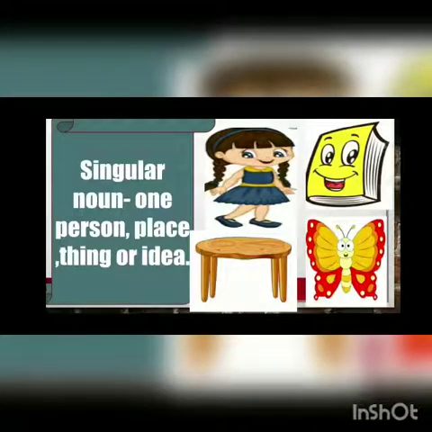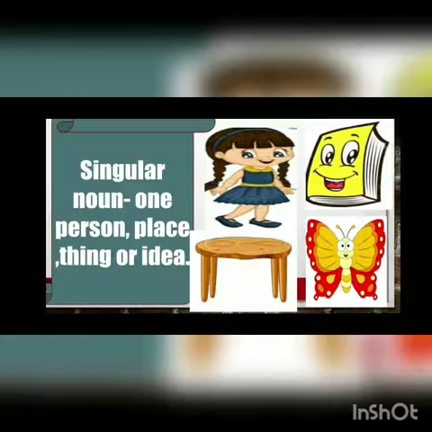What can you look at over here? Singular noun: one person, one place, one thing, or one idea. That is the meaning of singular noun. There is only one girl, one book, one butterfly and one table. So it came in what? It came in the singular noun. Singular noun refers to one person, one place, one thing, or one idea. So simple. When one thing is there, we are going to call that a singular noun.